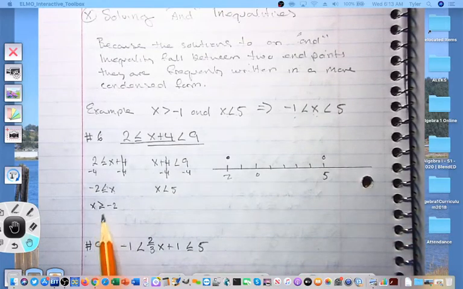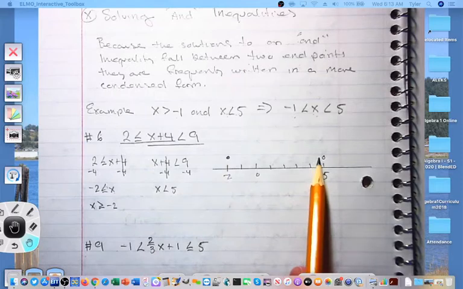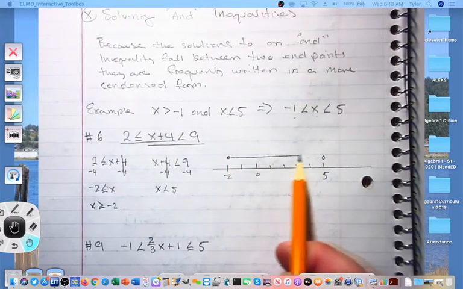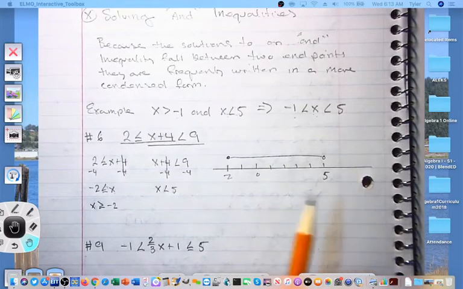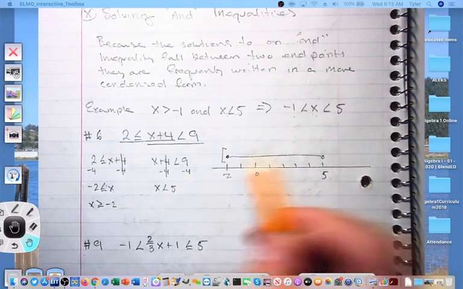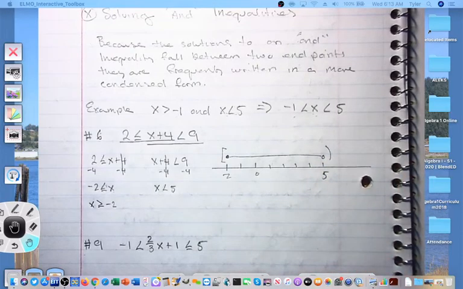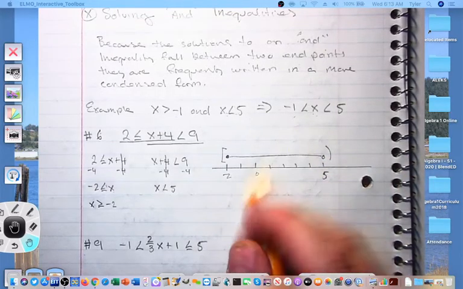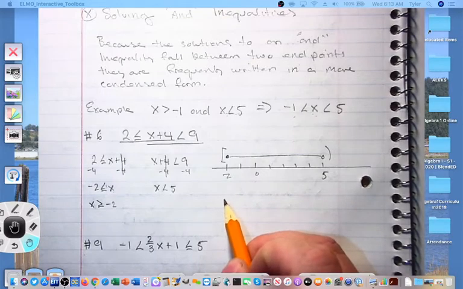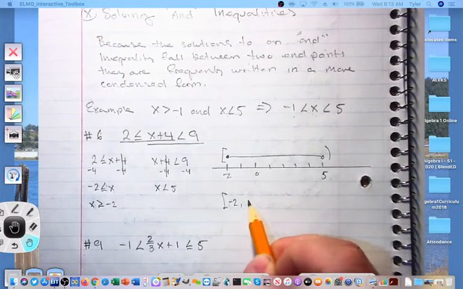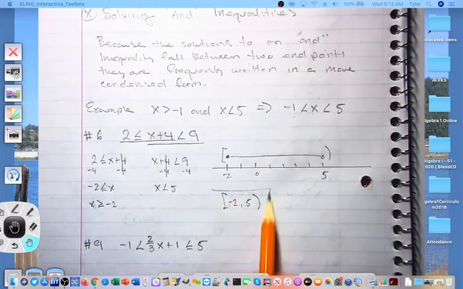Now, greater than or equal to -2 would be to the right. Less than 5 will be to the left, so my arrows will connect. And my interval, I'll have a single interval, should be pretty easy to write. I have a bracket around -2 and a parenthesis around 5 for the closed circle and the open circle. So my interval will be -2 to 5.